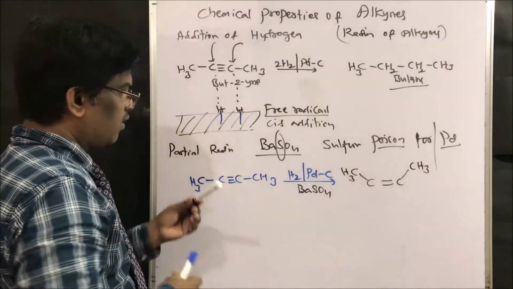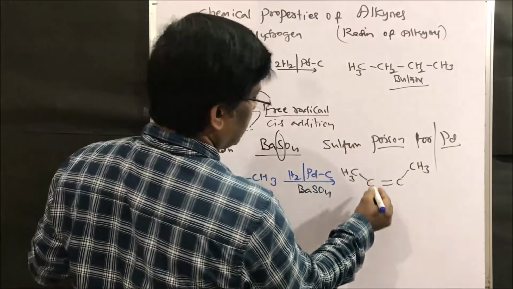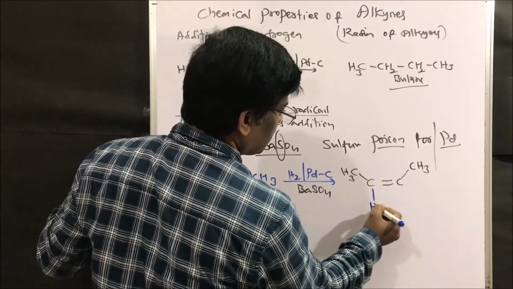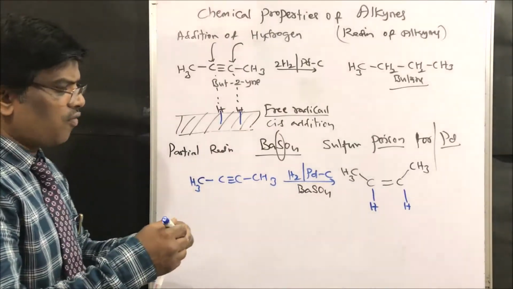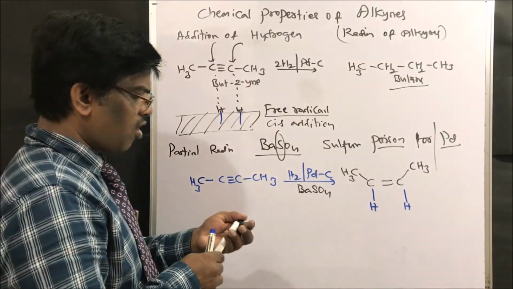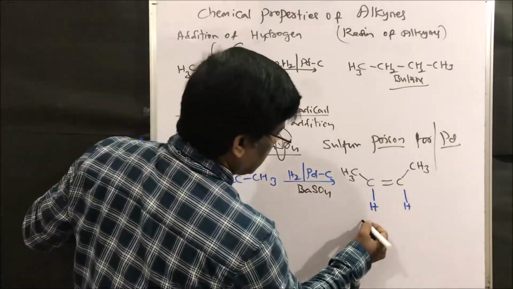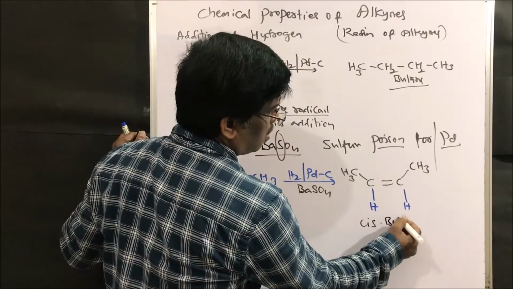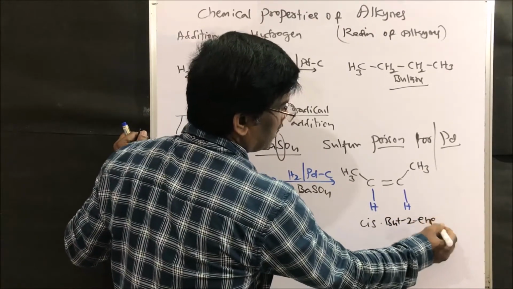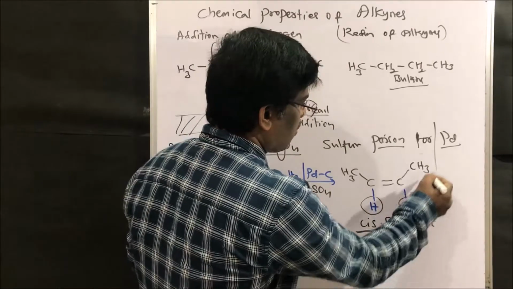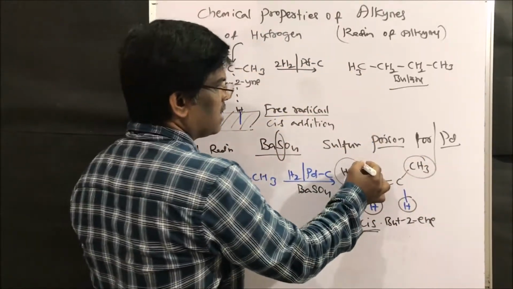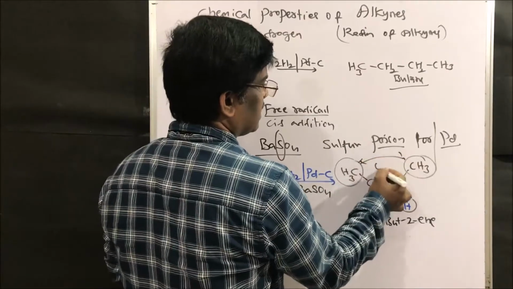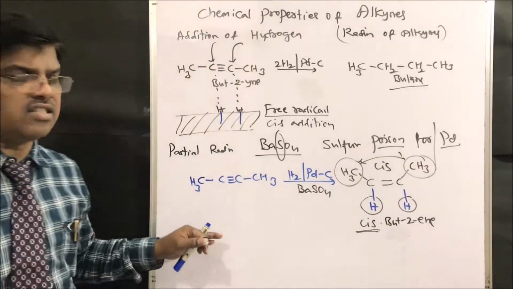these two hydrogens add from the same side. In this reaction we are using palladium. So what is the alkene? What is the geometry of this alkene? Cis but-2-ene. So this is cis geometry. The two methyl groups are on the same side, cis to each other.